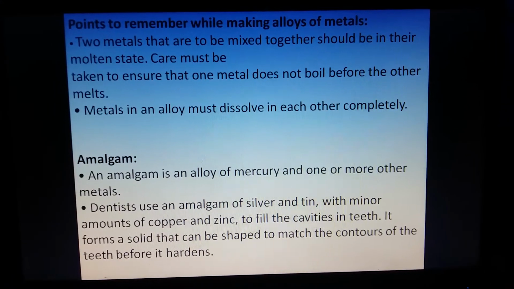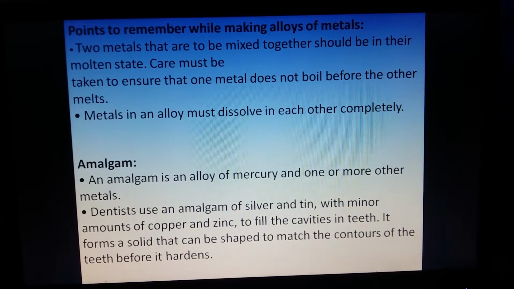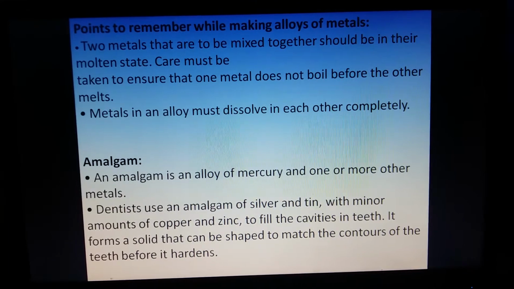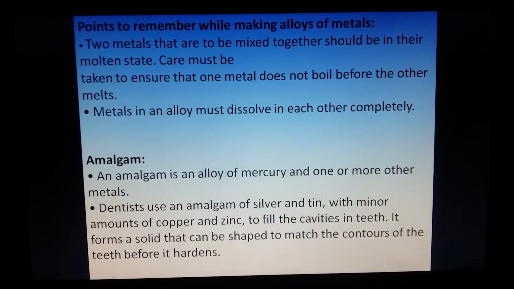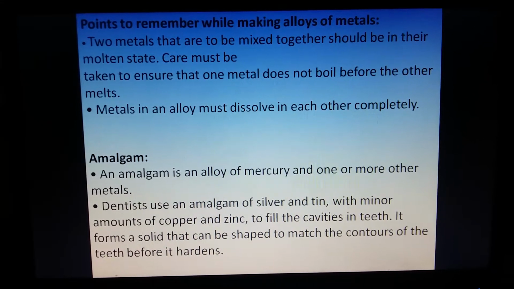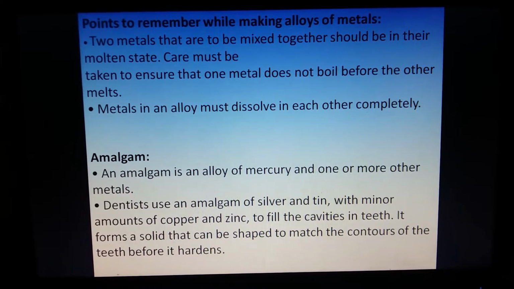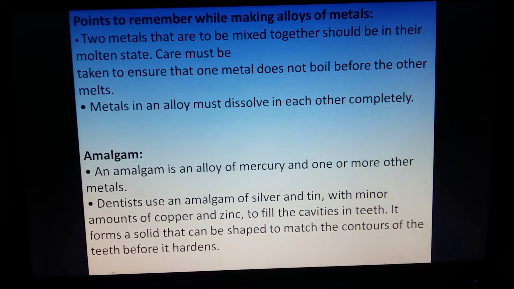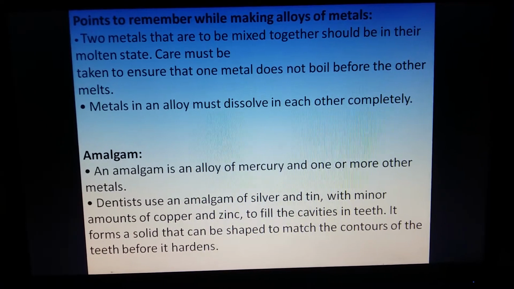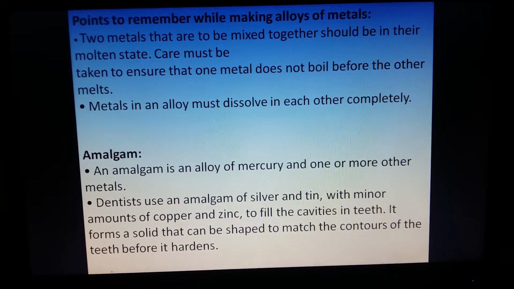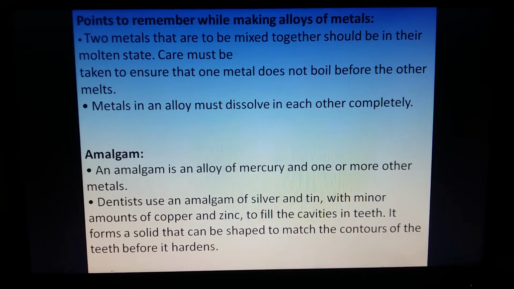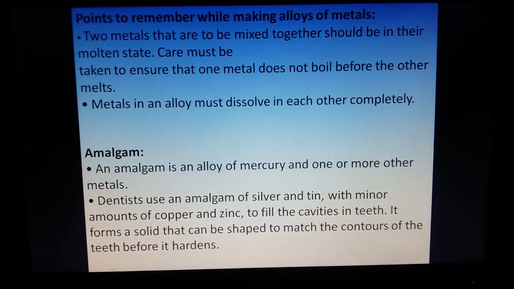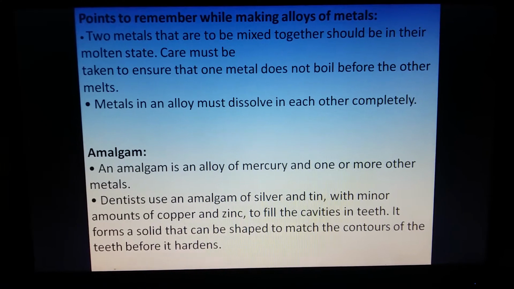Then what are the points to remember while making alloys? Number 1, the two metals that are to be mixed together should be in their molten state. Care must be taken to ensure that one metal does not boil before the other metal. So both the metals should be in molten state. And the metals in an alloy must dissolve in each other completely. So all the metals which are taking part in becoming an alloy must dissolve in each other. Therefore, there should be a homogeneous mixture.